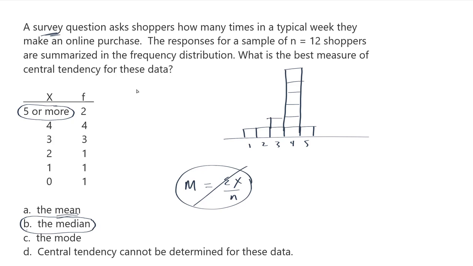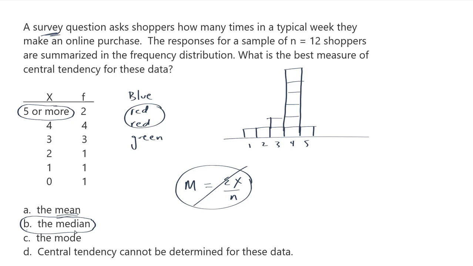So if I were to ask people in a survey to identify their favorite color, and I've got blue and then red, and then the next answer is red and then green and so on, I could identify that the mode is red, but I couldn't put the data into order, and I can't do any calculations to get the mean. So the mode is typically when I have data that is just qualitative data. It's nominal data. It doesn't give me any numerical values to work with. So the median is the choice here.